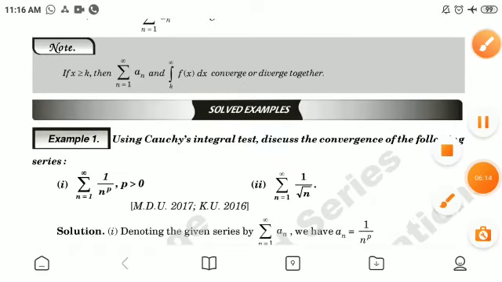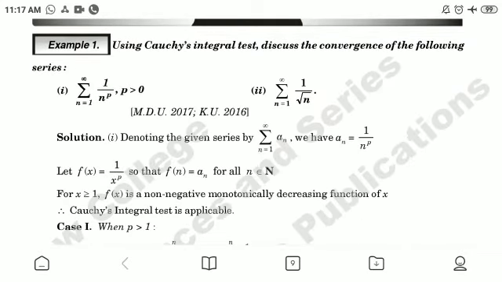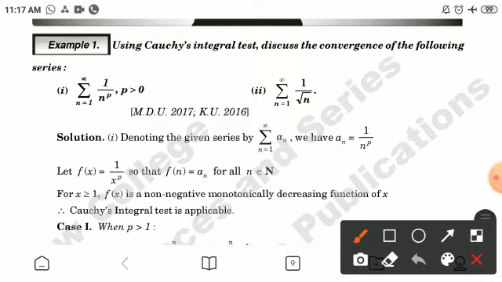Now taking some examples. The first example: using Cauchy's integral test, discuss the convergence of the series summation 1 by n raised to the power p, n from 1 to infinity, where p is greater than 0. For the solution, denoting the given series as summation a_n, we have a_n equal to 1 by n raised to the power p.